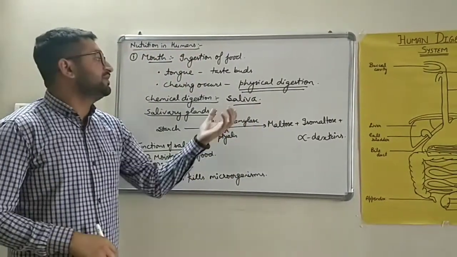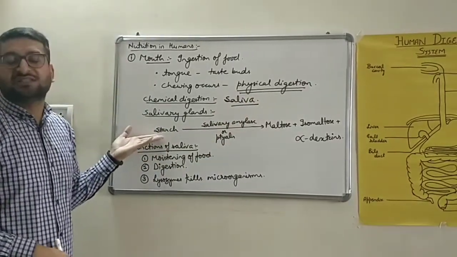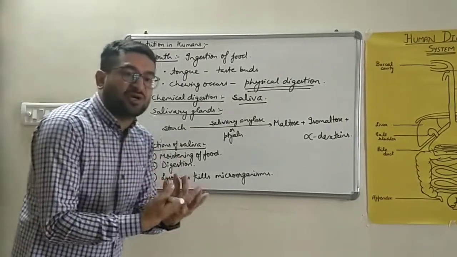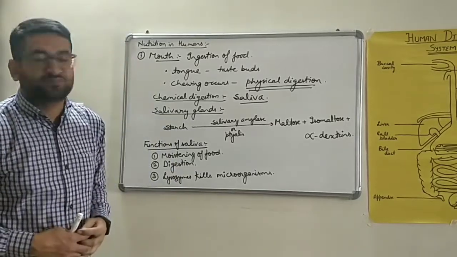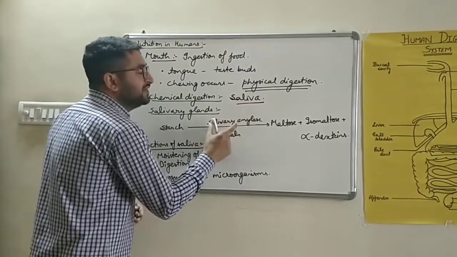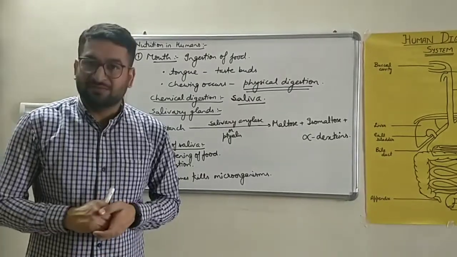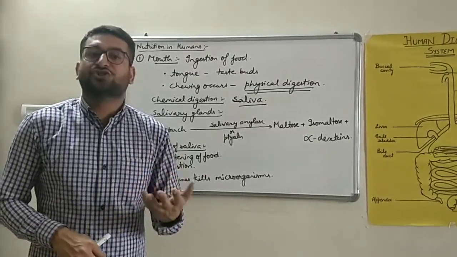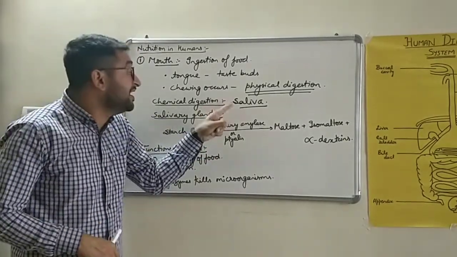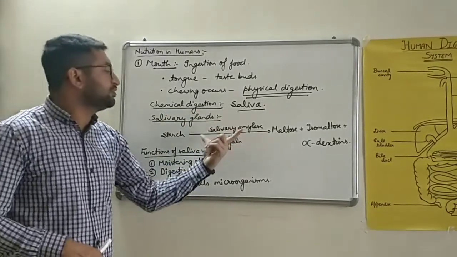Saliva को हम थूक बोलते हैं, which is a very important part of our body, which helps in the digestion of starch. Starch is a complex carbohydrate which starts to be broken down into simple substances in the mouth itself by the activity of an enzyme present in the saliva, and that enzyme is salivary amylase. तो अगर बच्चों क्वेश्चन आ जाए कि which is the first enzyme which performs the function of digestion on the food, that first enzyme is salivary amylase, which is present in the saliva, which is secreted by salivary glands. This salivary amylase is also known as ptyalin.